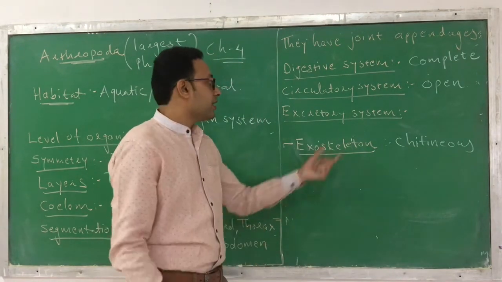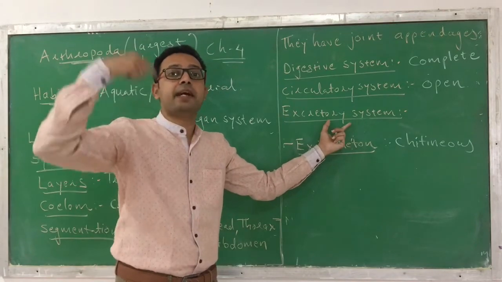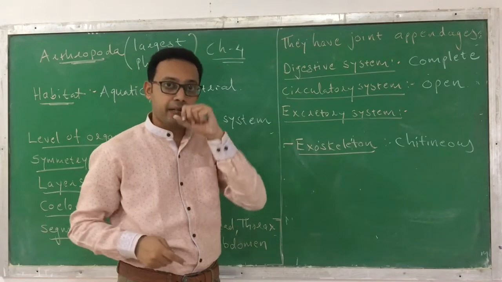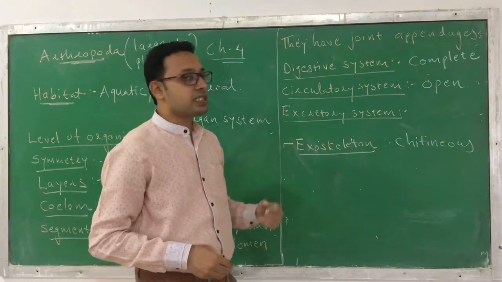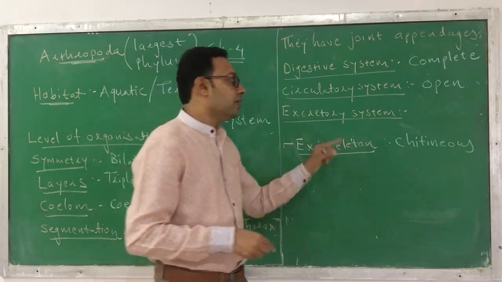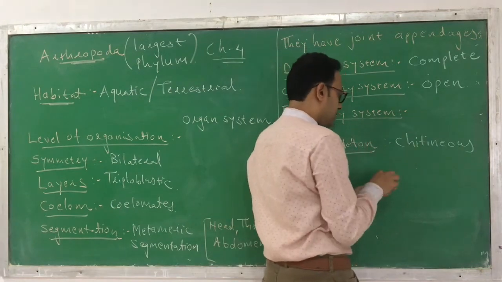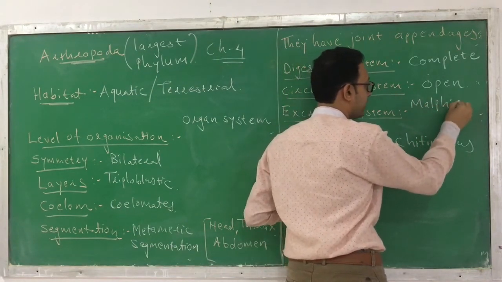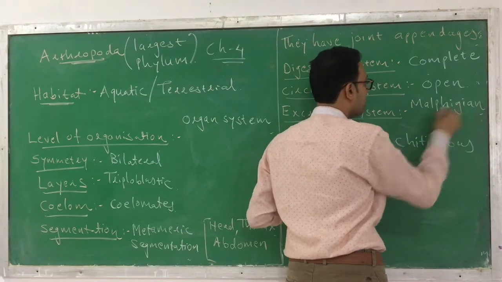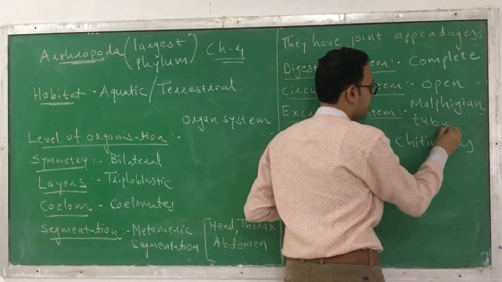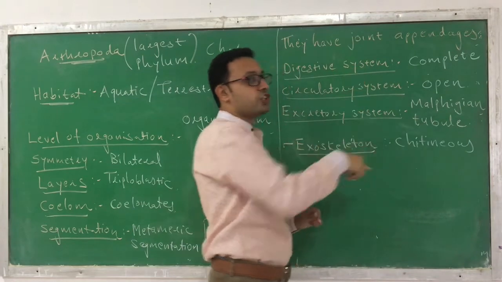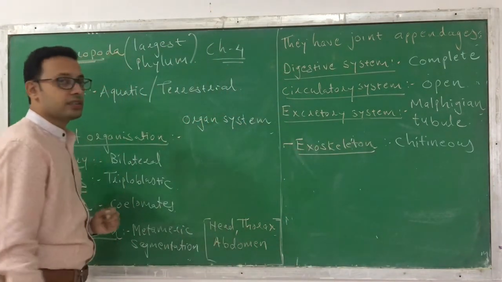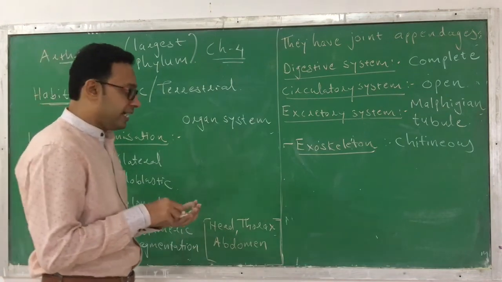Now as an excretory system, in the previous phylum Annelida, the excretory organ is a nephridium. But here in phylum Arthropoda, the excretory organ is Malpighian tubule. Remember which is the excretory organ. Malpighian tubule is acting as the excretory organ in phylum Arthropoda. Okay, clear? Now next thing.